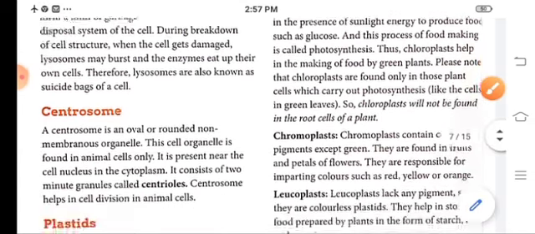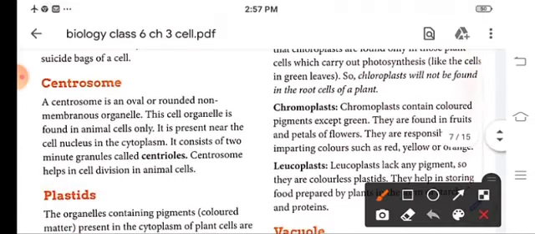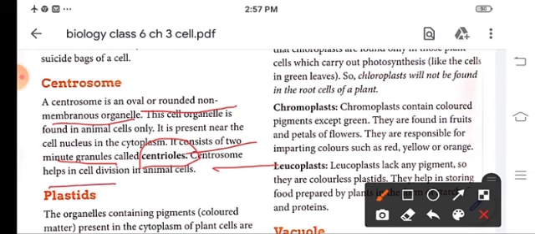Next is the centrosome. The centrosome is only present in the animal cell, and it is an oval or rounded non-membranous organelle. It consists of two minute granules known as centrioles. Centrosomes help in cell division in the animal cell.